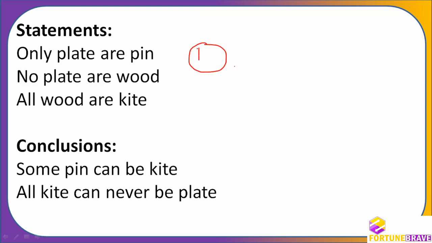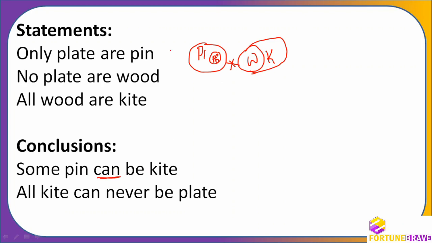Only plate or pin. So I'll write PN so that it is not confusing. Only plate or pin. No plate or wood. All wood are kite. Okay, so let us see. Some pin can be kite. Can. So again possibility case.